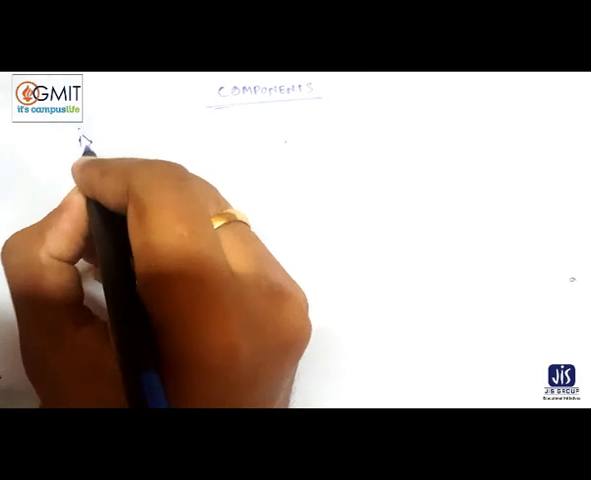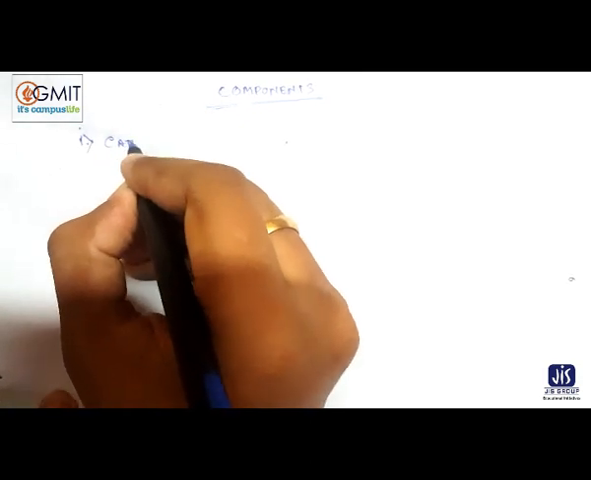Basic components of multimedia. We all know that multimedia refers to content that uses more than one media: text, audio, video, graphics and animation. Is that clear to you? Yes or no? If yes, then the components which are required for multimedia systems are: number one, capture device.